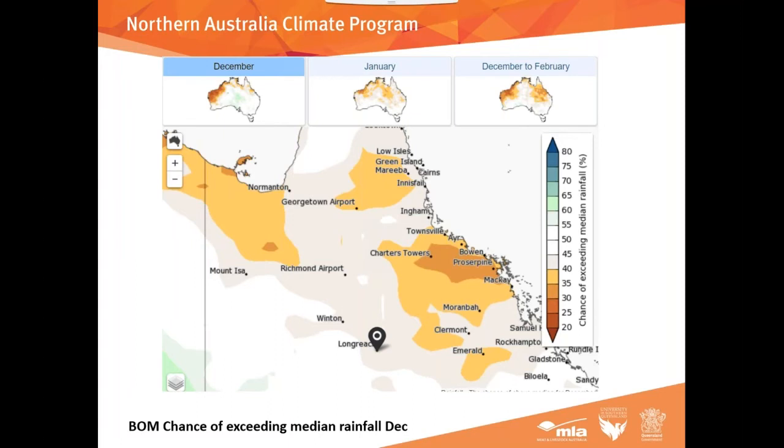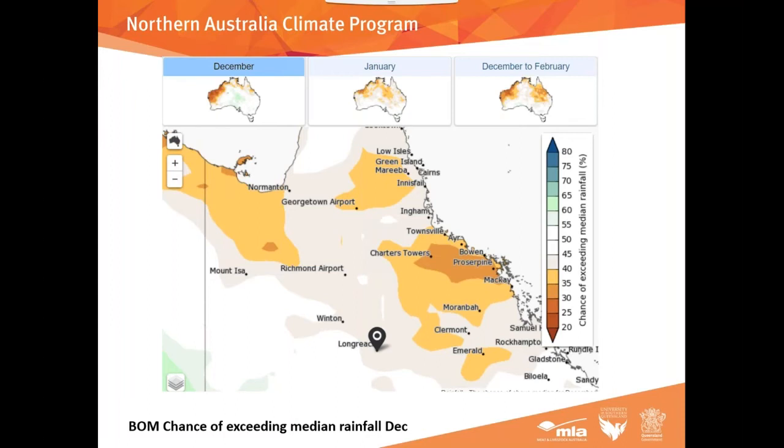The chance of exceeding it based on BOM's forecast there is moderate. It's around 43%. So it's close to average. So we would probably be thinking that, yeah, we should expect reasonably normal conditions for December. But if we look at the accuracy for that forecast, it's actually very low at only 39%. And you might go, well, what's the story there?